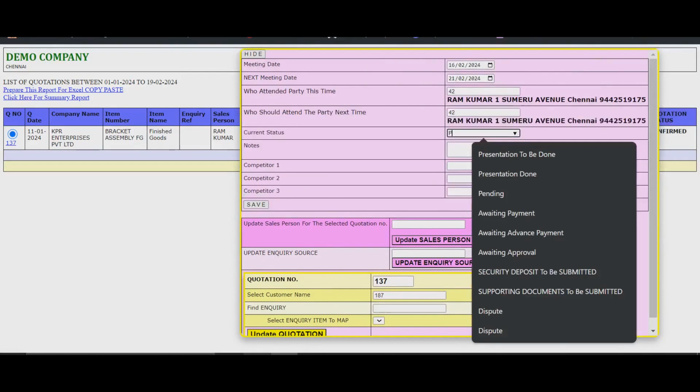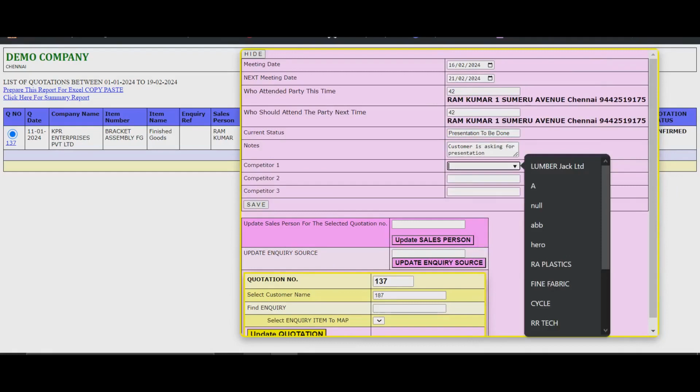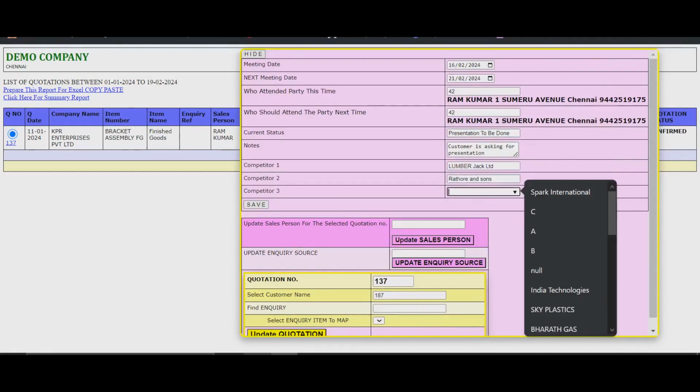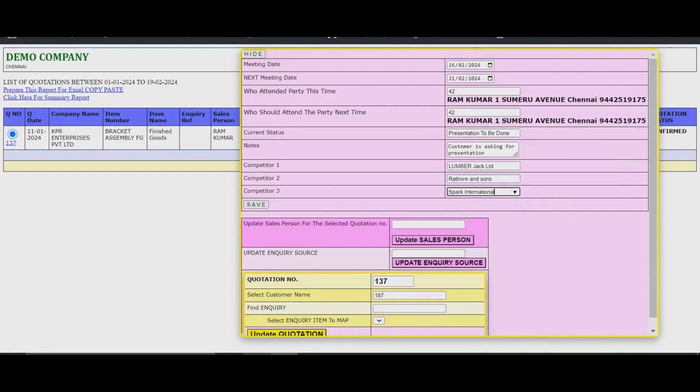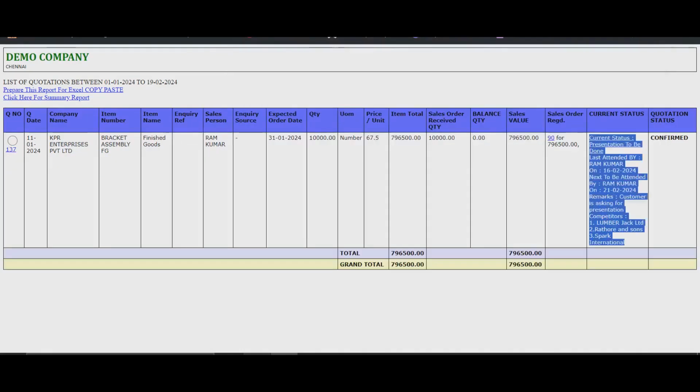Enter the current status. Please enter details of the conversation. simpliRP has a unique feature of recording the competitors involved in this sales deal. Click Save. You can see the conversation or discussions has been registered.